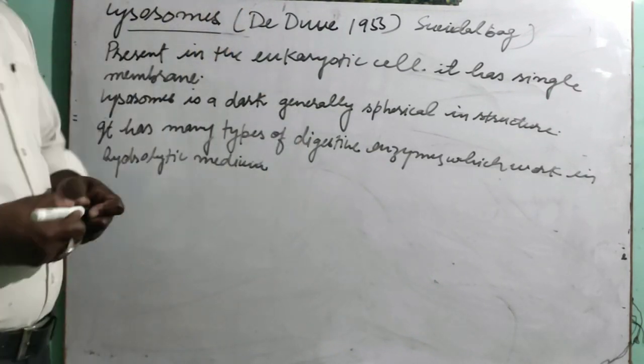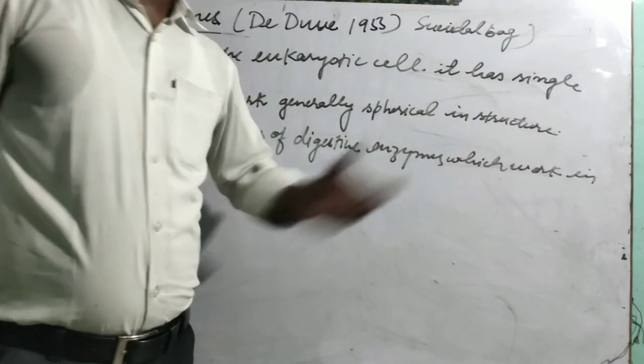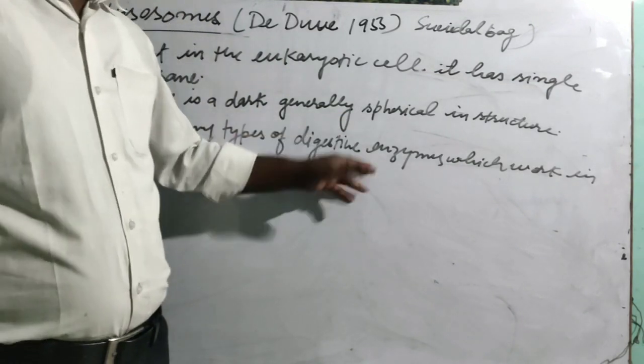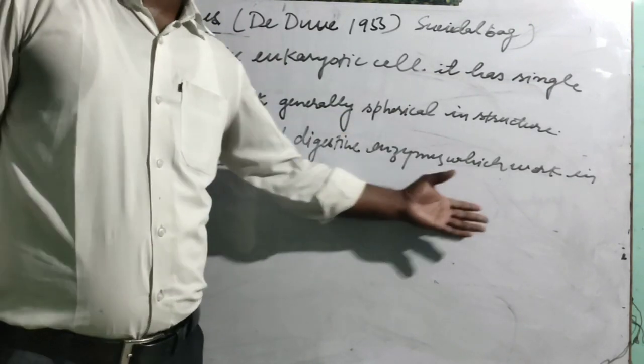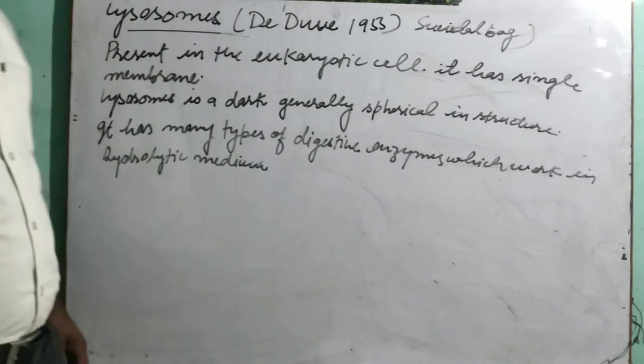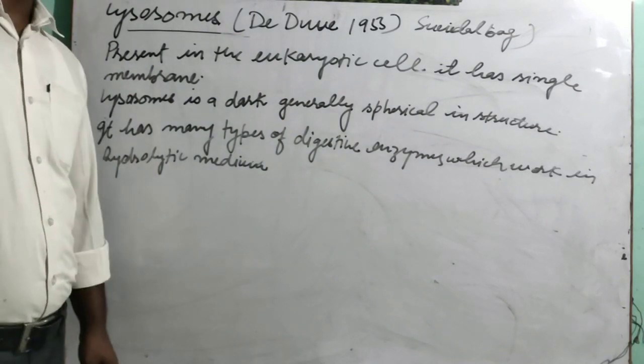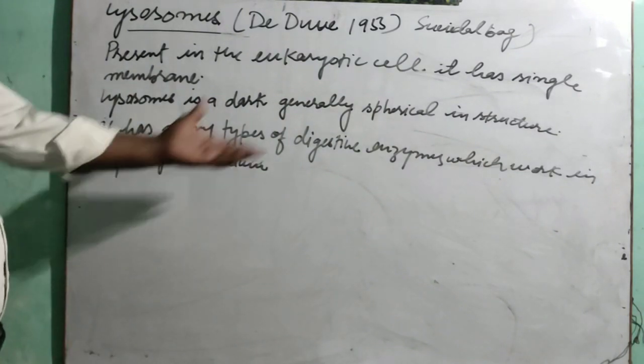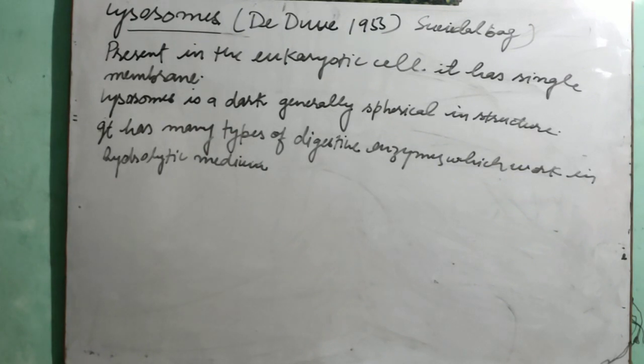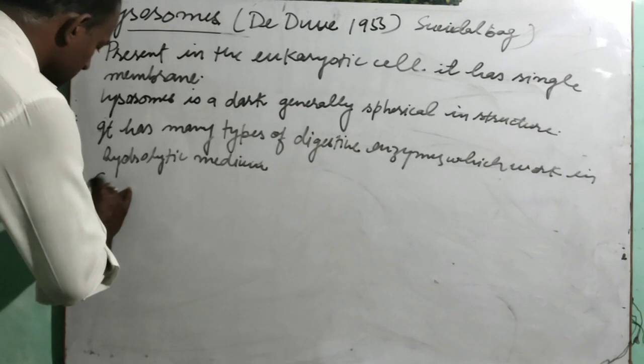Which types of digestive enzyme? We can say proteinase, lipase, carbohydrases, sulfatase, etc. There are more than 40 types of digestive enzymes secreted by the lysosome, and these lysosomal enzymes are helpful in many functions. One by one we will see. We can see, students, this lysosome is involved in intracellular digestion. We can say function.